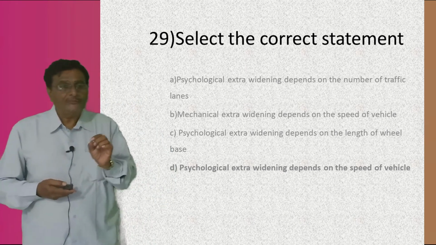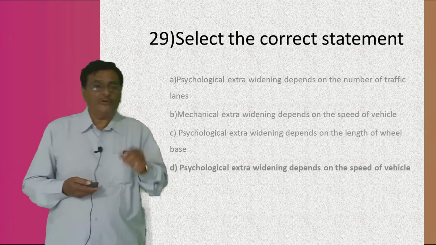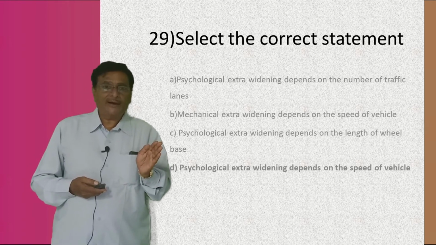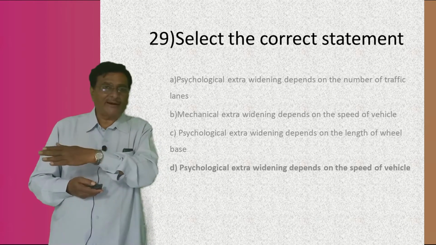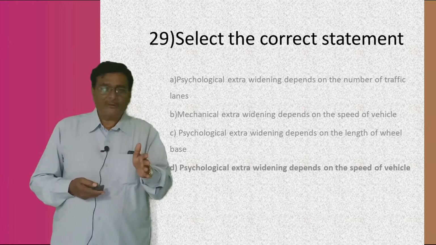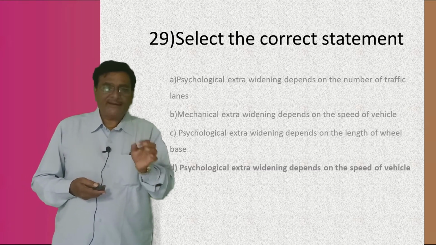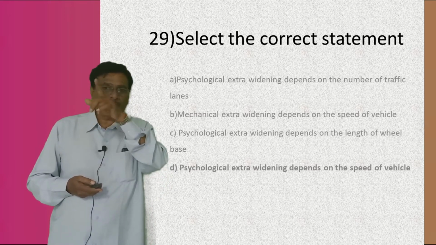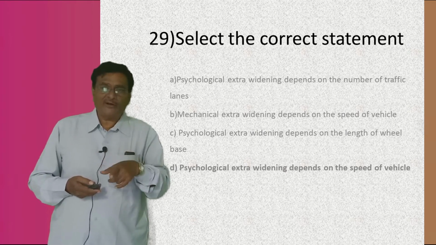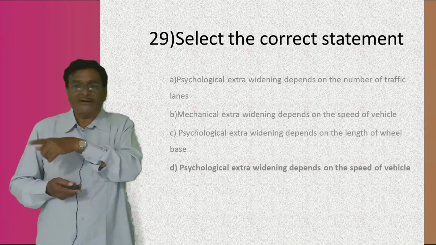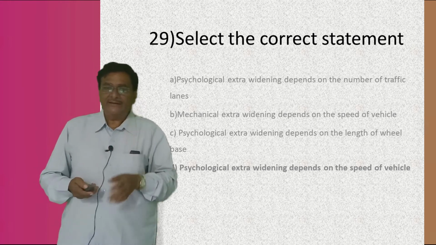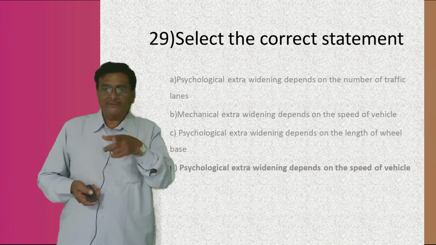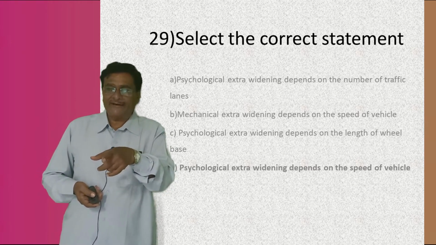I am going to give you the extra widening equation. The total extra widening W is given by the mechanical widening plus the psychological widening. The mechanical widening equals n L square by 2R, plus the psychological widening, which is V by 9.5 under root R. So the correct answer is that the psychological extra widening depends on the speed of the vehicle.